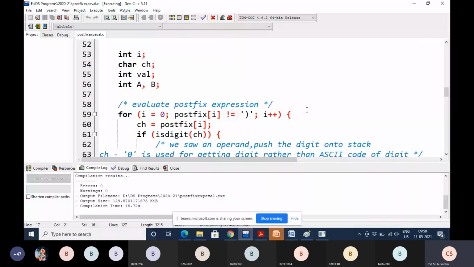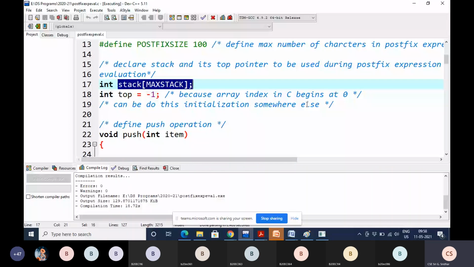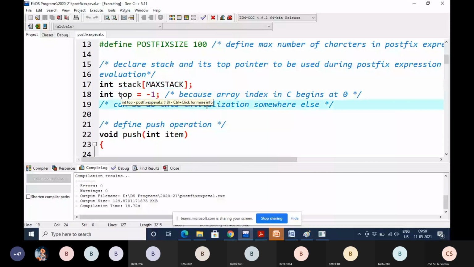So if you want to use any variable in all the functions, or even in a few functions, that is in two or more functions in the same program, then you must go for global variable declaration in order to declare that variable which you want to use in more than one function. Fine. This you know already, top value is -1 because array index starts from 0. Means for the first element the top value is 0.